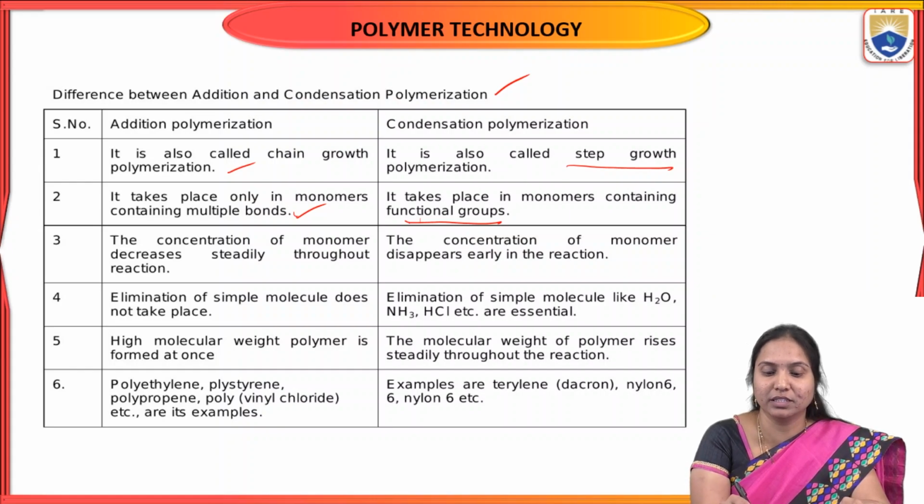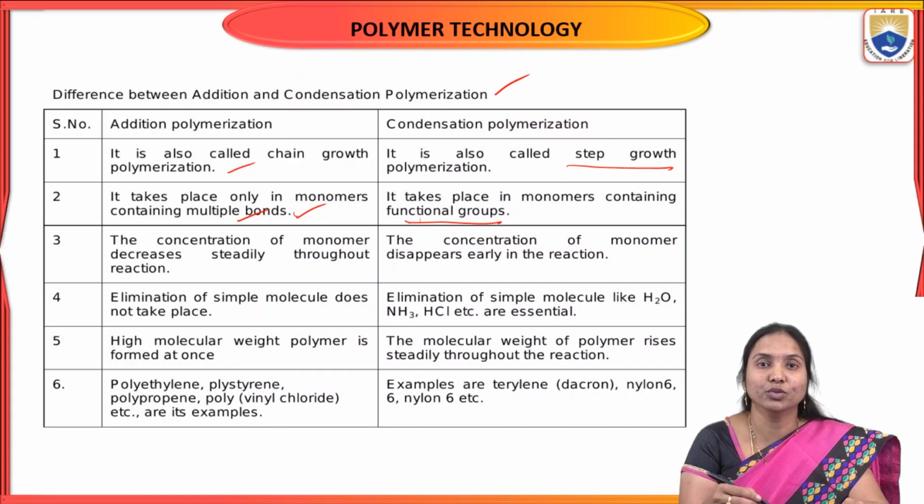For example, we discussed polyethylene. The ethylene monomer contains a double bond, so that type of monomer undergoes addition polymerization. But monomers with functional groups, for example nylon 6,6 with hexamethylene diamine, amine and acid, two different functional group monomers, undergo condensation polymerization.